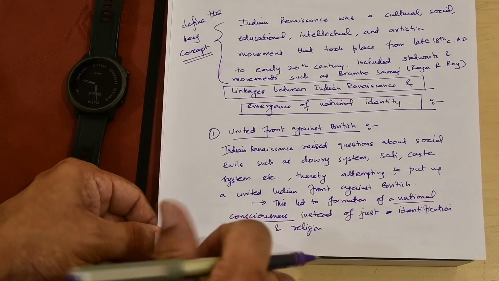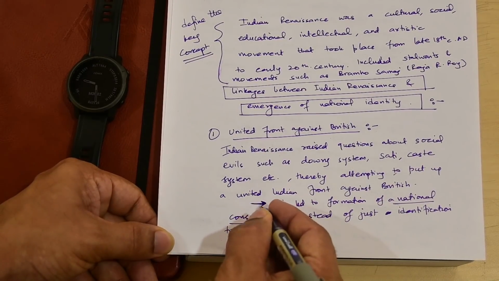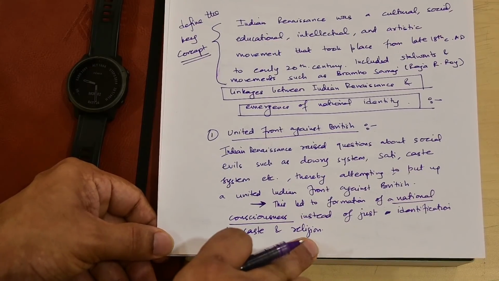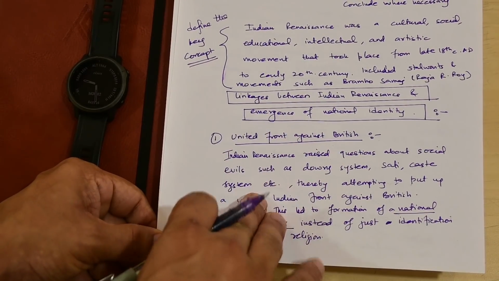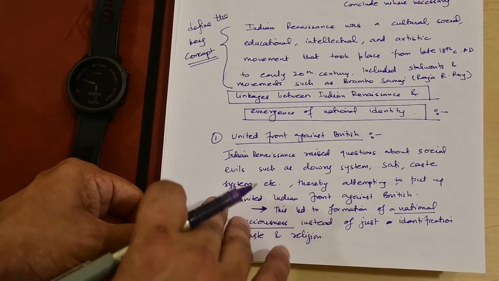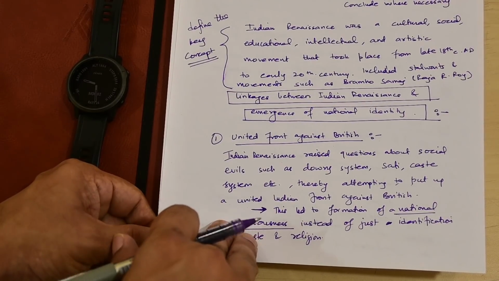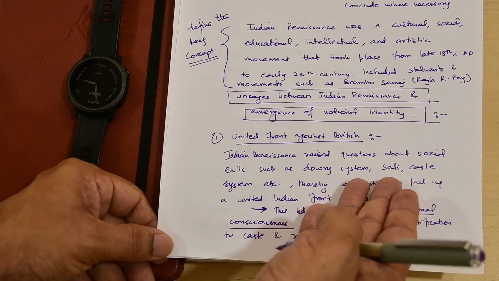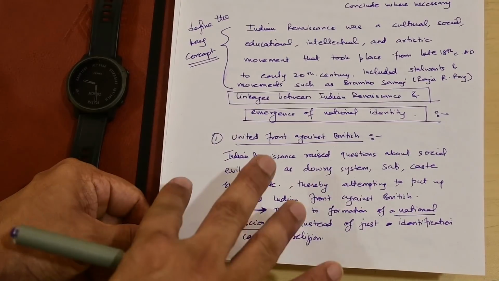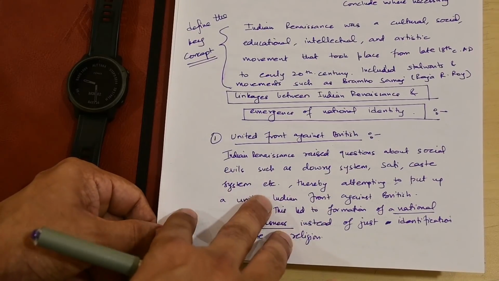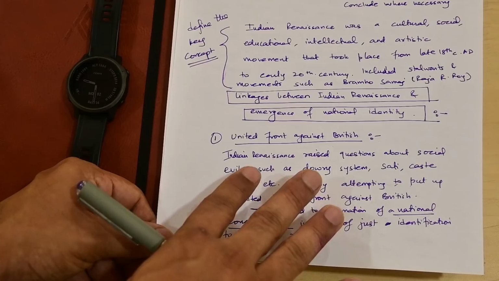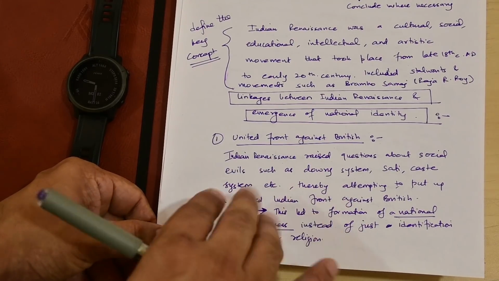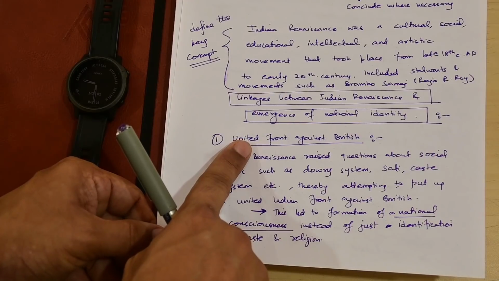This led to the formation of national consciousness instead of just identification with caste and religion. So what is the one big problem India is facing in the 18th century? That is the division of society because of caste, because of religion, because of systems or practices like dowry and sati. And this Indian Renaissance helped the Indian people to give up these kinds of social evils and have more of a national conscience. And that is what this particular Indian Renaissance helped in doing, right?